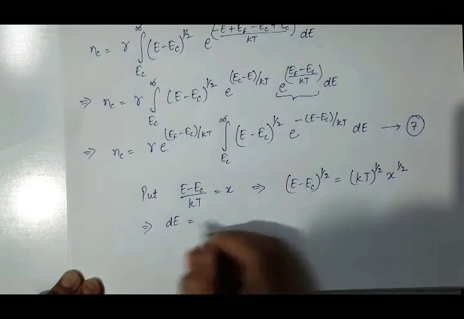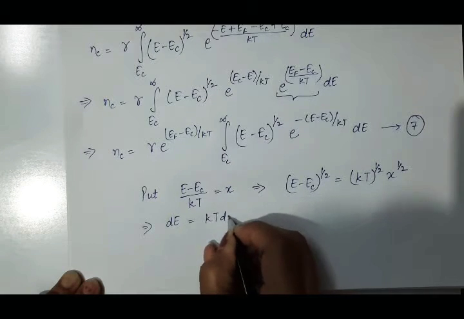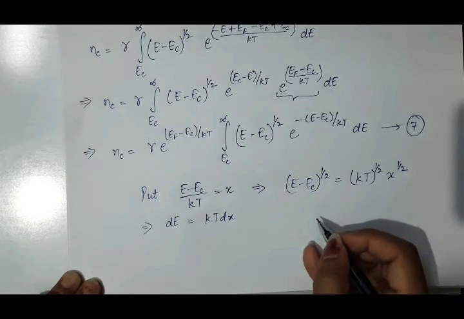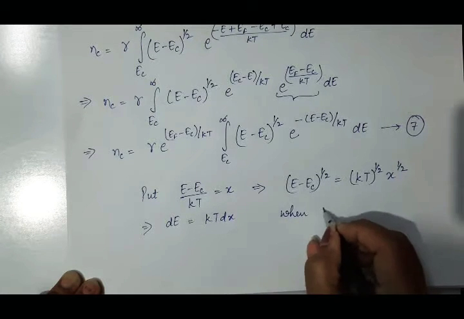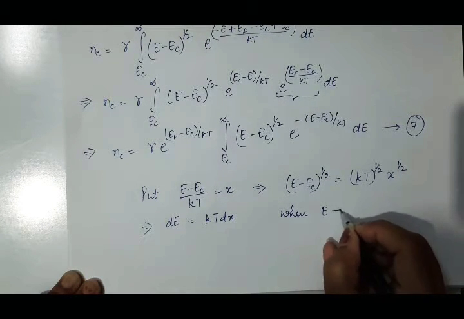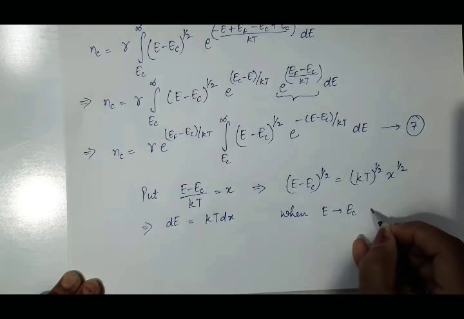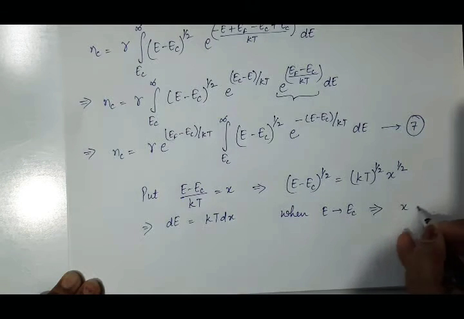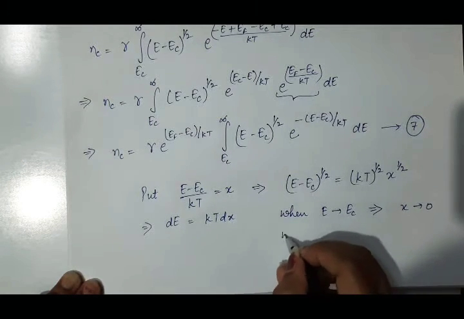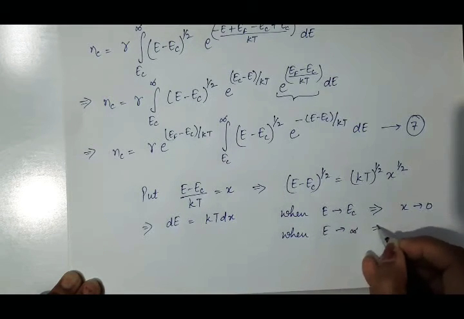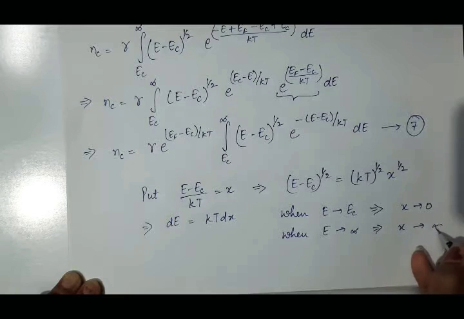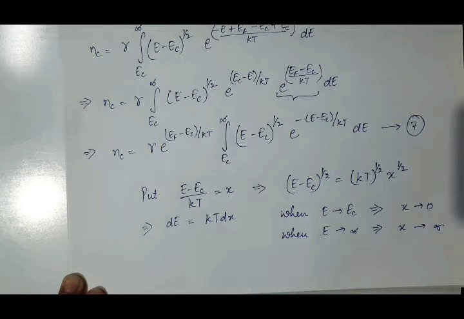It will be KT dx. And what will be the limits? When E approaches EC, at that time X will approach 0, and in case of the upper limit, when E approaches infinity, X will also approach infinity. So now the limit will change from EC to infinity into 0 to infinity.